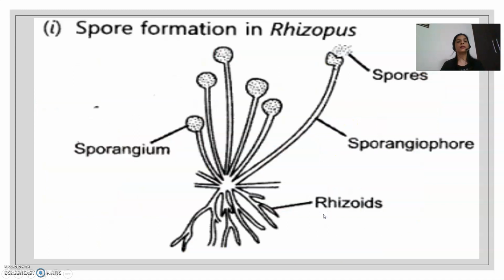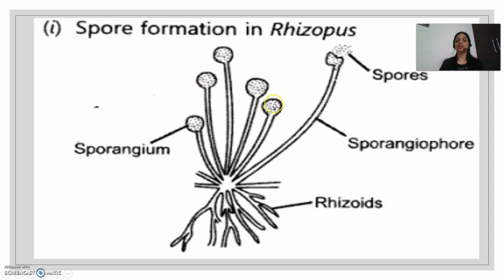Next, we move on to the spore formation in Rhizopus. Rhizopus belongs to the kingdom fungi. Rhizopus has production of spores, which are unicellular small structures which are produced in this round structure called sporangium.